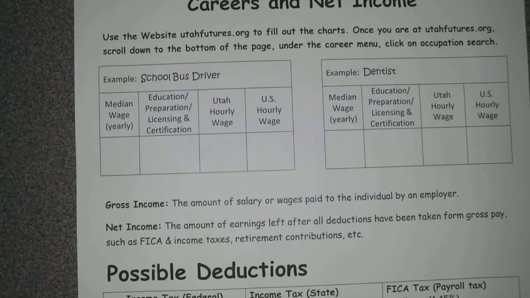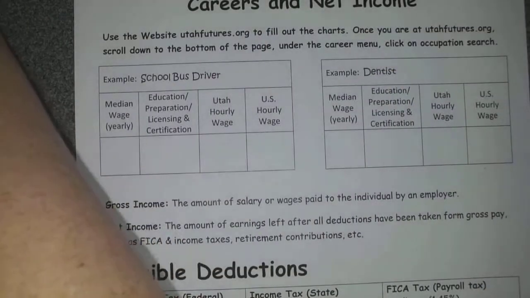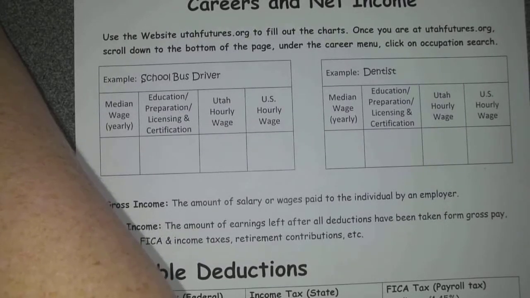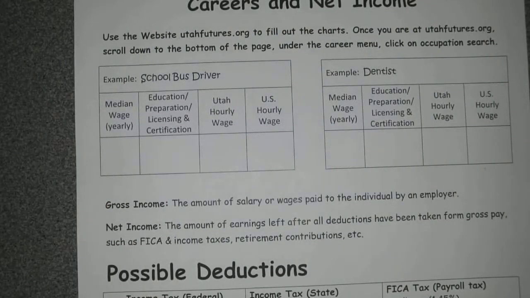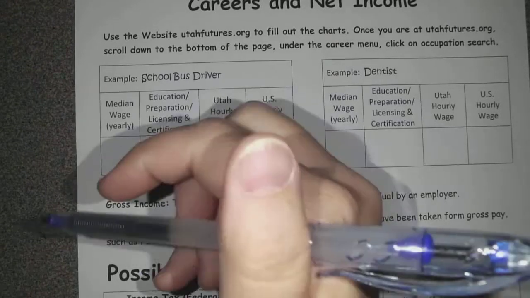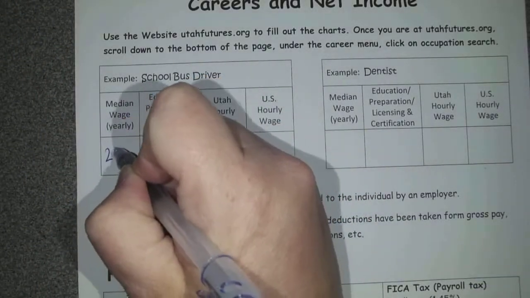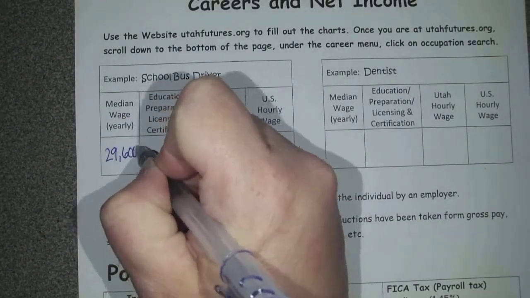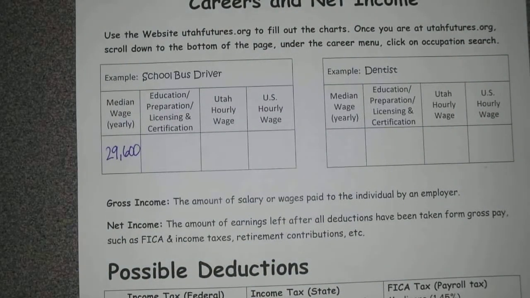On the school bus driver, it's kind of hard to read from here, but this one says bus driver. I'm not sure why ambulance driver came up first, but here's the bus driver. The annual wage in the state of Utah is $29,600. So yearly is $29,600. And I'm just writing that on my worksheet, so I'll go back to my worksheet in just a minute.